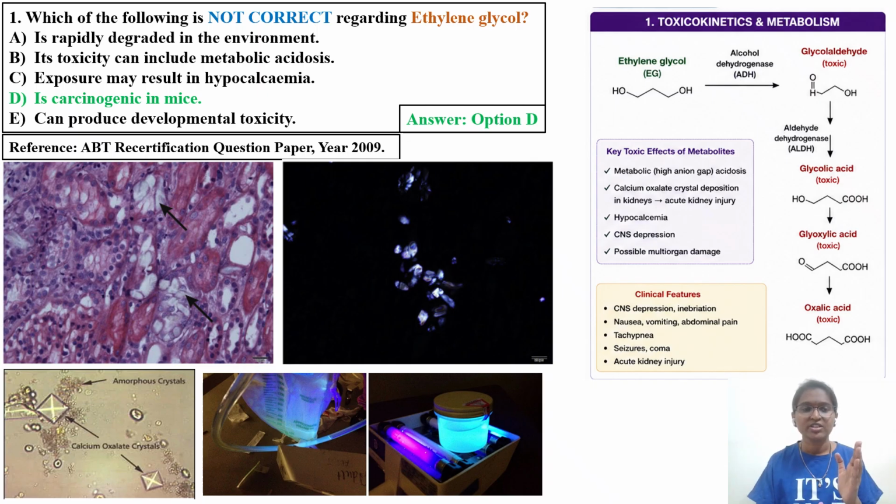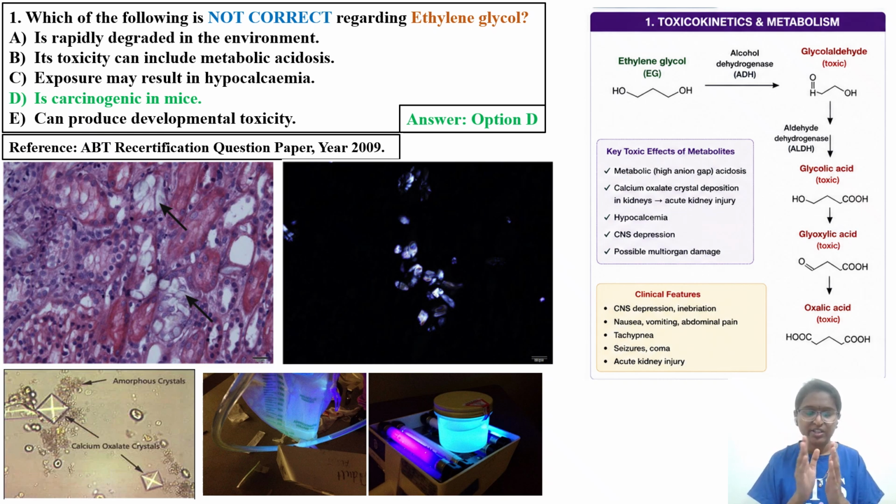Fourth option is ethylene glycol is carcinogenic in mice. Whether ethylene glycol is going to cause any cancer, we will study in detail. And next, ethylene glycol can produce developmental toxicity. Some of the glycols have the characteristic feature of causing reproductive toxicity, so we will see what those glycols are.